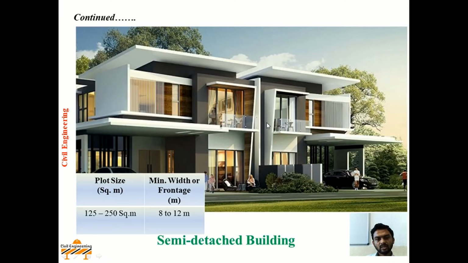Second, this you can see is a semi-detached building. Now in case of a semi-detached building, there will be two buildings having one wall in common. And secondly, this type of building will have front margin, one side margin and rear margin. Here we can see one wall is common for this type of building and there is front margin, rear margin and only one side margin. And plot size of such type of buildings will be 125 to 250 meter square and minimum width will be 8 to 12 meters. This is nothing but for a semi-detached building.